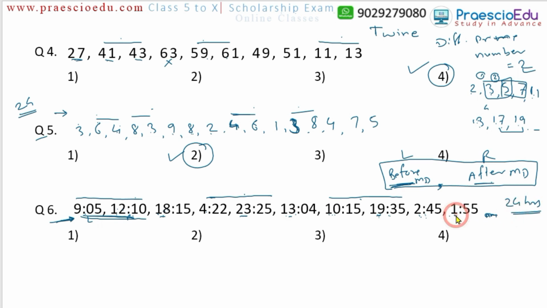So this 1 o'clock is not pm, there is no mention of am or pm. In such a case, if am or pm is not mentioned correctly, then consider it as 24 hours. So in this example, we got three pairs, and that is mentioned in option number 3.